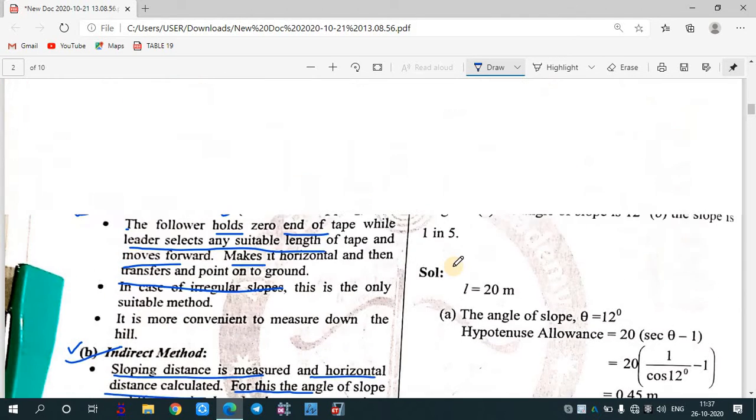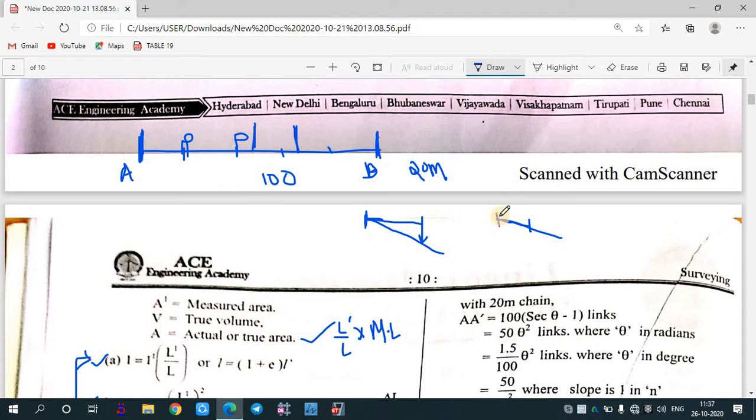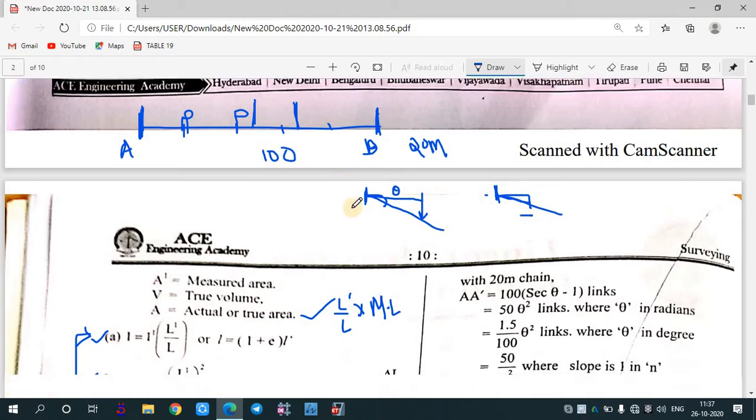Okay, for this the angle of the slope or the difference in elevation between the 2 points is also to be measured. So we need to measure the slope angle. Okay, what is the slope angle with respect to this? That means we need to measure this angle, or you can also measure the difference. Suppose what is the reduced level of this point and what is the reduced level of this point. So for calculating the horizontal distance, we require the difference between the first and the last point, as well as the horizontal distance between the slope.